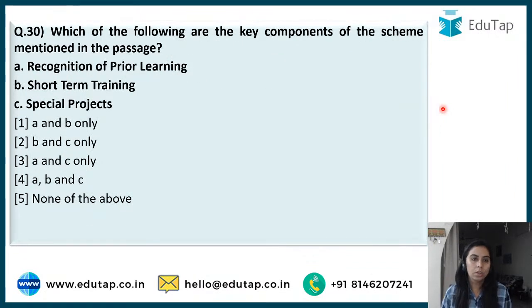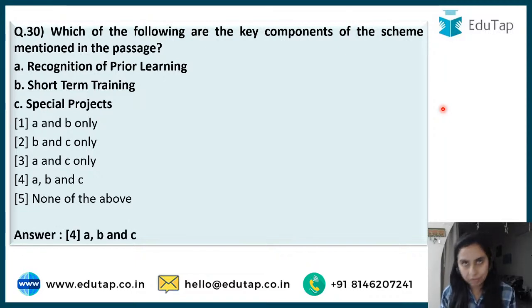My last question, which of the following are the key components of this scheme? RPL, recognition of prior learning, short term training or special projects. So guys, special projects, short term training we have seen, it is already there. RPL is also there. Let me give you an example. Let's say a person who is a plumber from, let's say, last 15 years. So now the person wants to upgrade the skills. The person can go and get new training also.